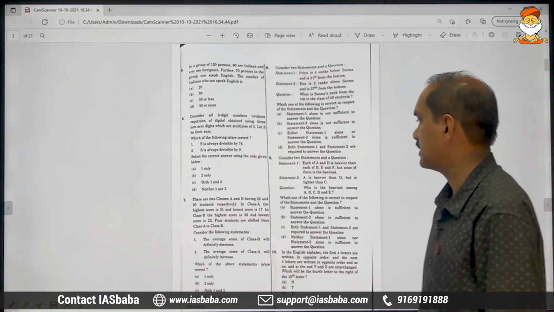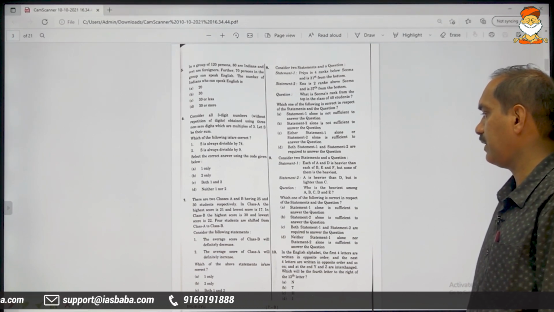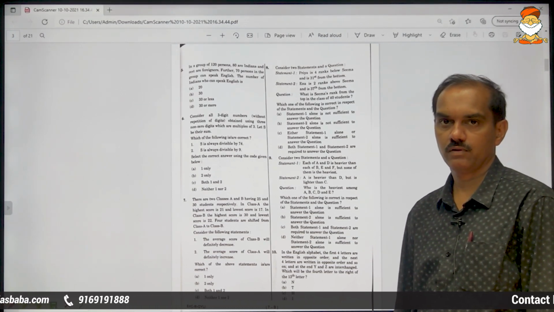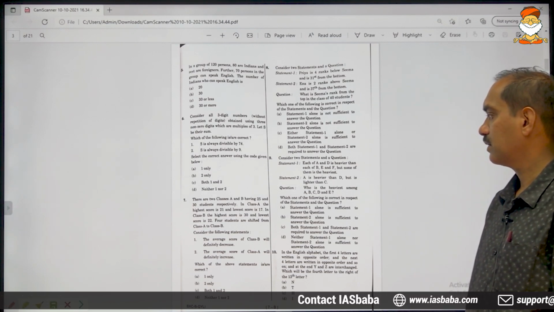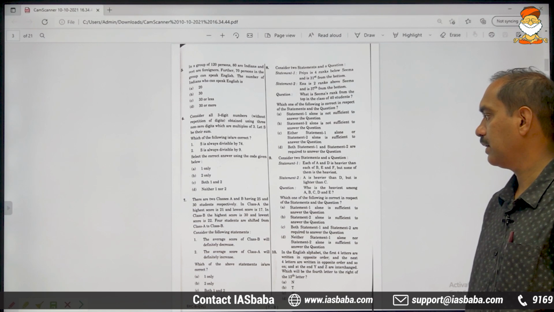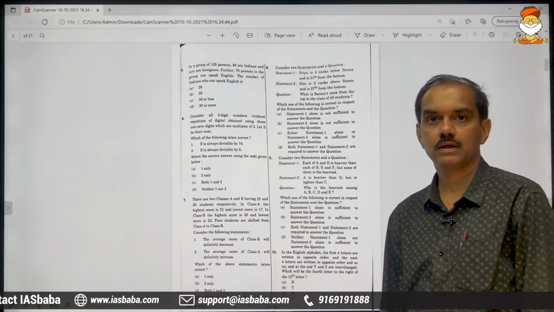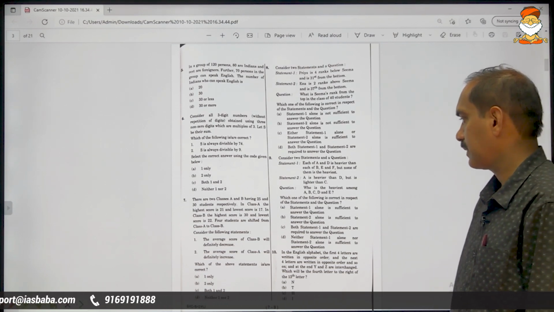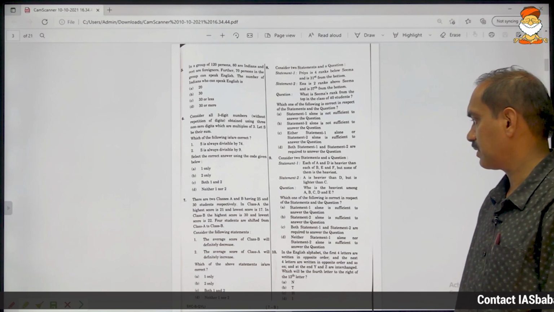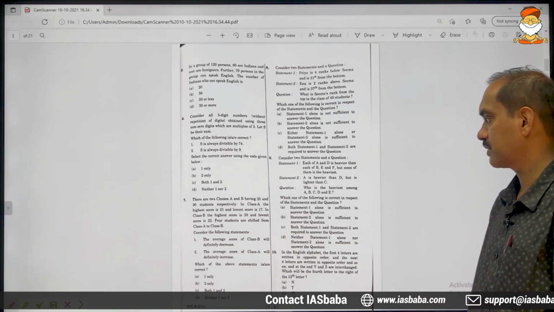Moving on to the next one, consider 2 statements and a question. Statement 1: Each of A and D is heavier than each of B, E and F, but none of them is the heaviest.